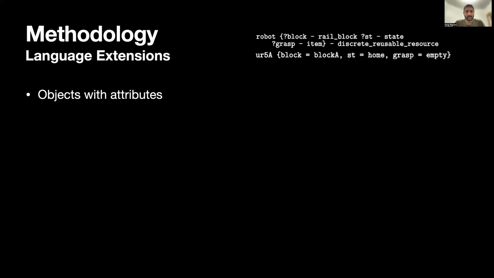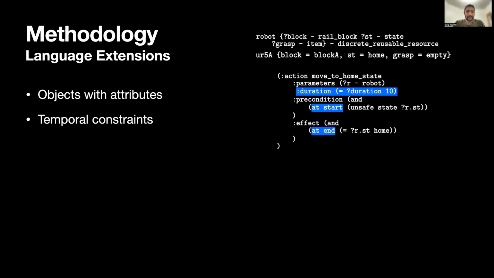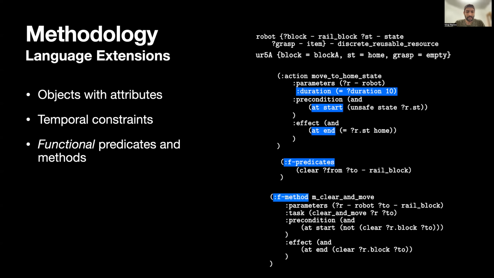To allow for specifying additional resource structure that T-HTN leverages, we extend HTDL for representing the domain and problem inputs. Specifically, we added support for objects with attributes, where robot is a resource type and supports rail block, state, and grasped item attributes. Further, we added support for temporal constraints and two additional constructs called functional predicates and methods that allow for the use of specialized algorithms for handling specific planning subproblems efficiently.